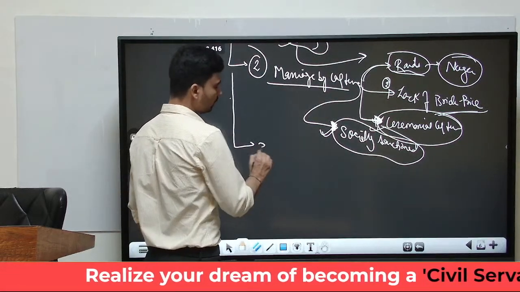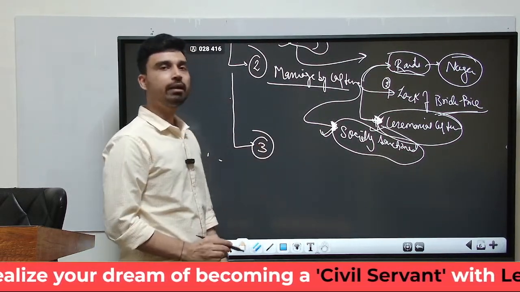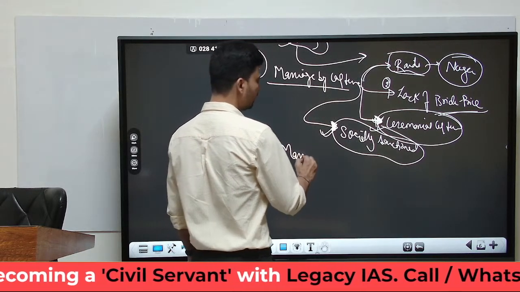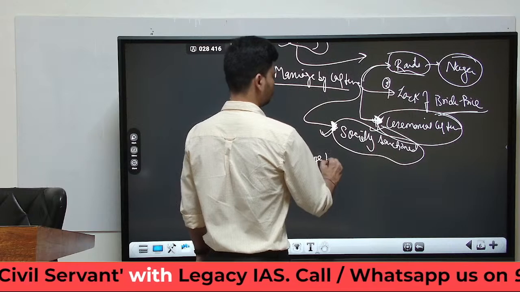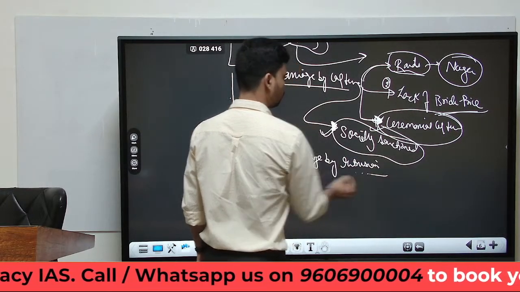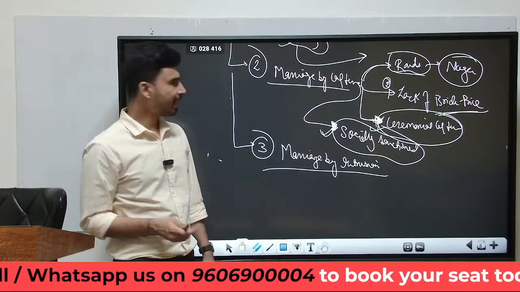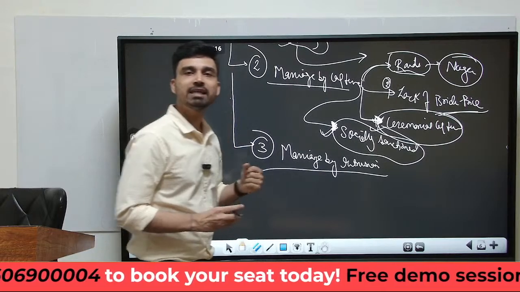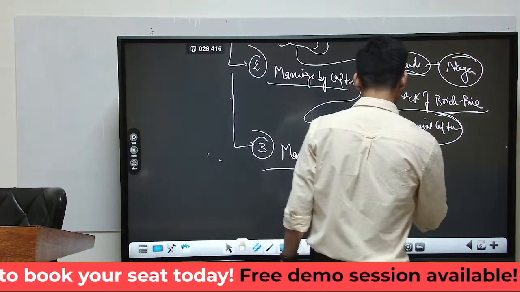The third very unique way of acquiring a mate is something that we can call marriage by intrusion. Marriage by intrusion is kind of the reverse of the first kind of marriage that we have discussed, that is probationary marriage. In marriage by intrusion, what happens?